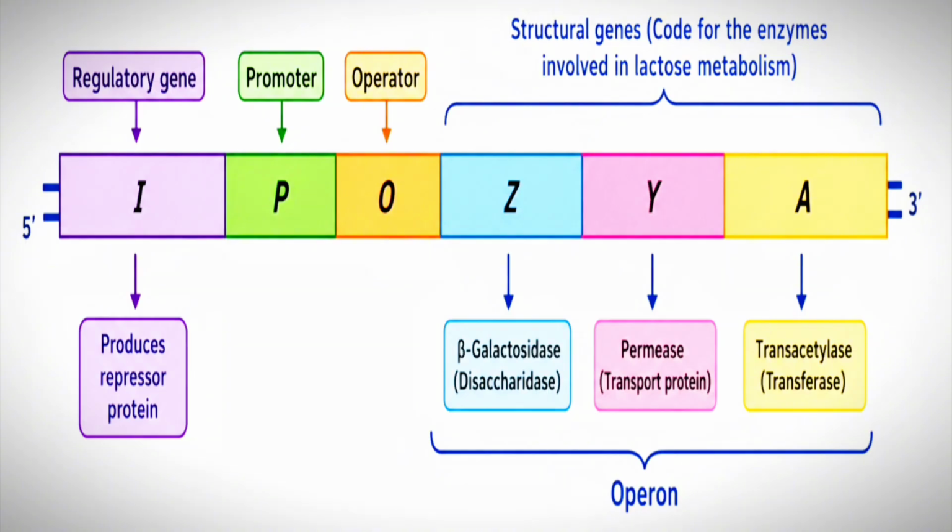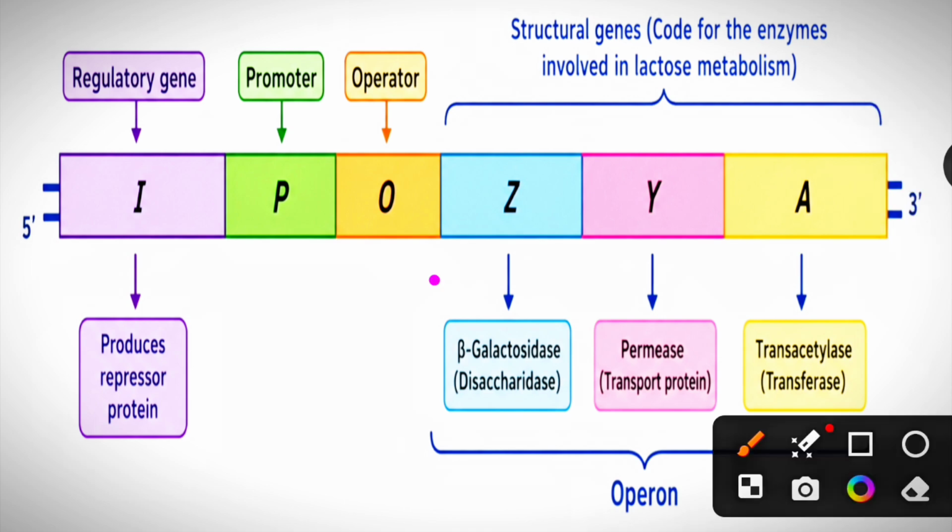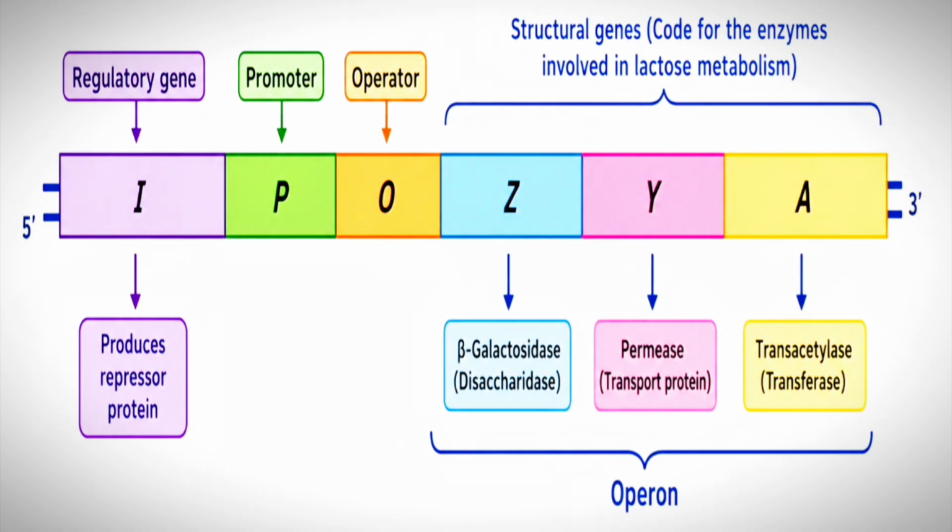Let's see first the three structural genes. These are the three structural genes that are going to express at one time. The first one is Lac Z gene, the second one is Lac Y gene and the third one is Lac A gene. Okay, students, let's see the roles of these three structural genes.